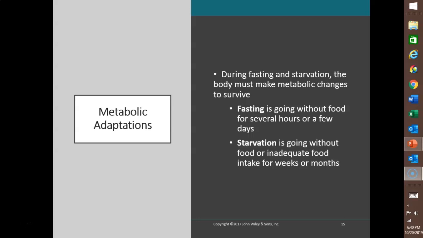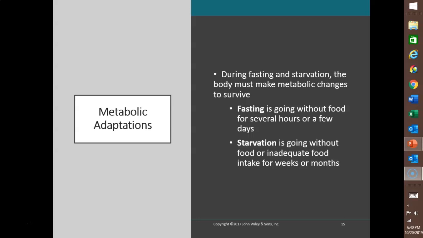During fasting and starvation, many of your body cells are going to use ketone bodies to produce ATP. So we'll look at a couple of terms related to that, and the first is fasting, which means going without food for several hours or even a few days. Starvation is going weeks or months because you are deprived of food or have inadequate food intake. People can survive without food for about 2 months or more, as long as they stay hydrated, drink plenty of water, and of course that's going to prevent dehydration.